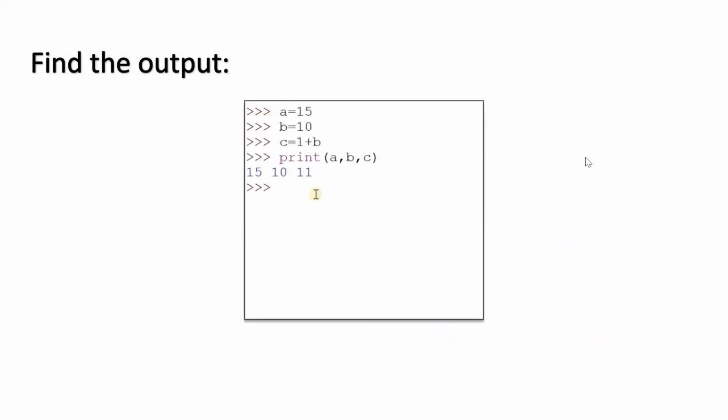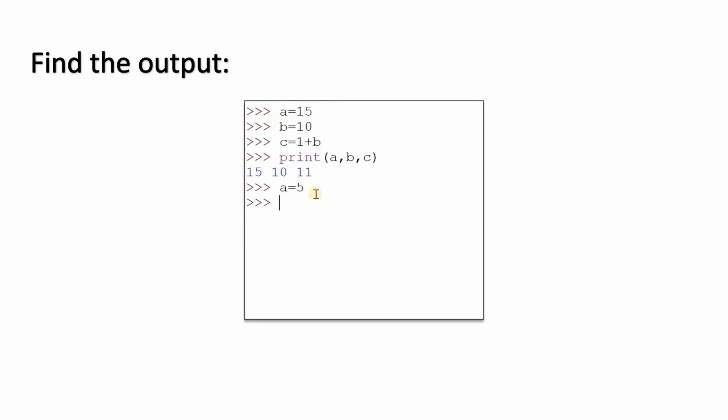A equal to 15, B equal to 10, C equal to 1 plus B, and then I say print A, B, C. The output will be 15, 10, 11. Is that clear? Yes, sir.